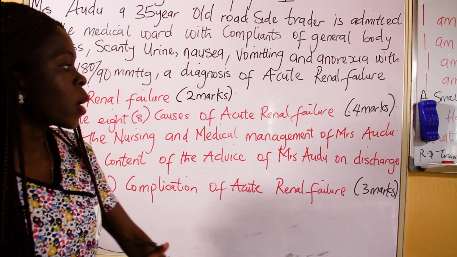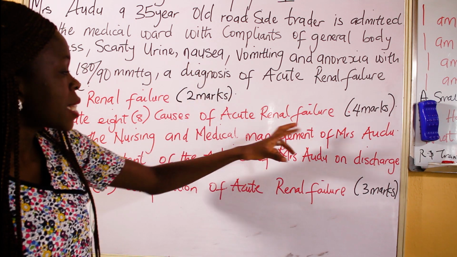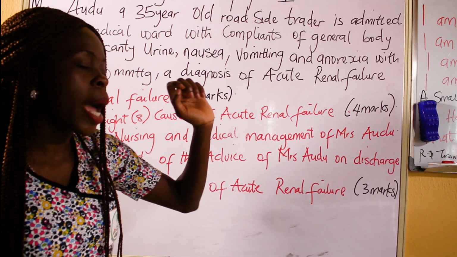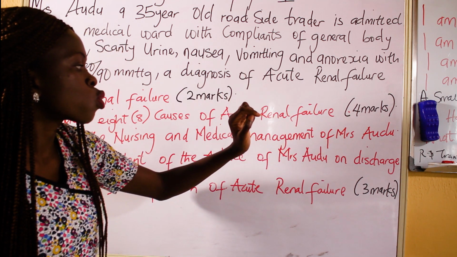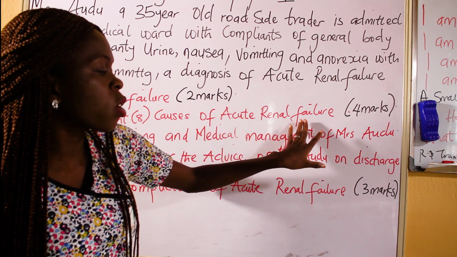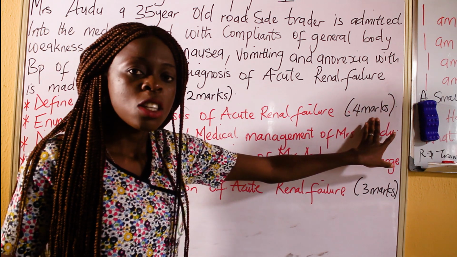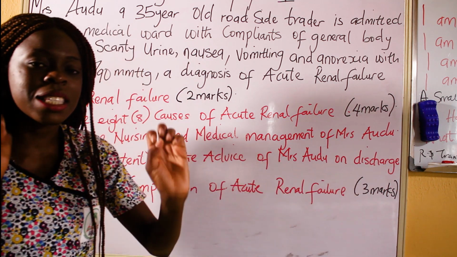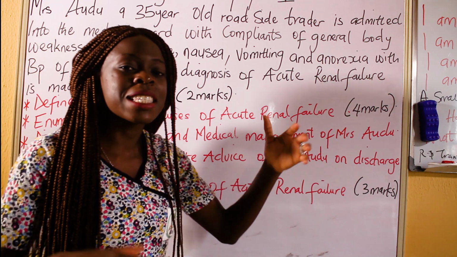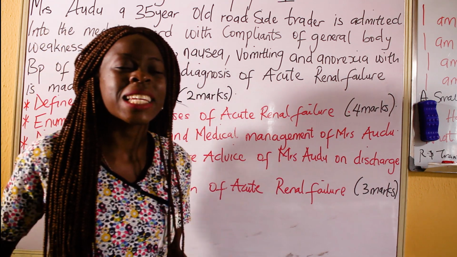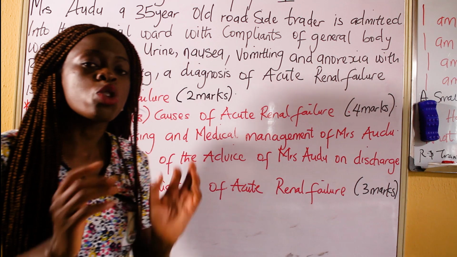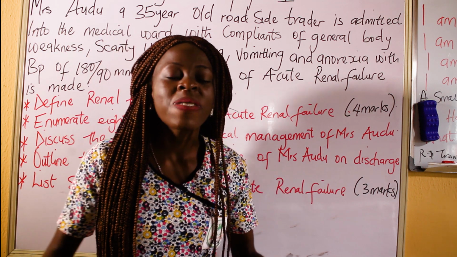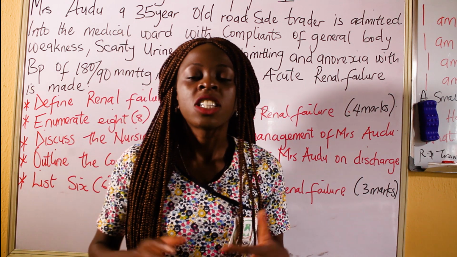Don't forget in this question one we just answered that when they tell you to list without telling you the amount to list, for example, they just tell you list the causes, enumerate the causes of renal failure, and they put 4 marks, you are expected to list 8. Here they put 3 marks. You are expected to list 6. In nursing management is 9 marks. I normally advise students to give at least 18 points when it comes to nursing management. Then advice on discharge, I think it was 2 marks. You are expected to give at least 4 advice on discharge.